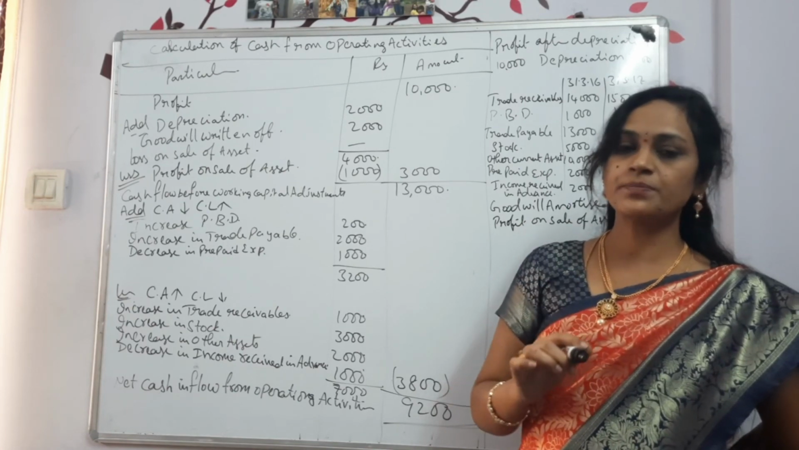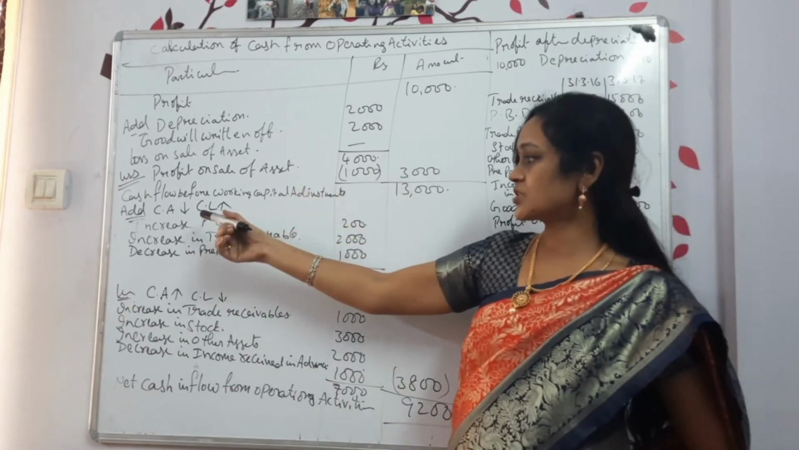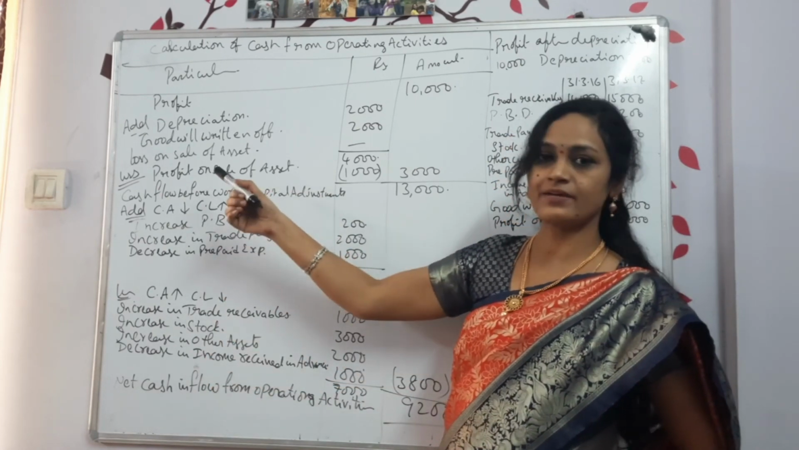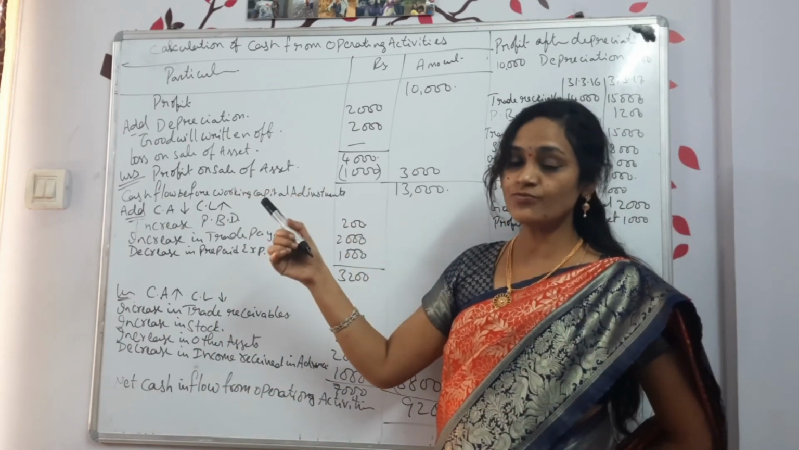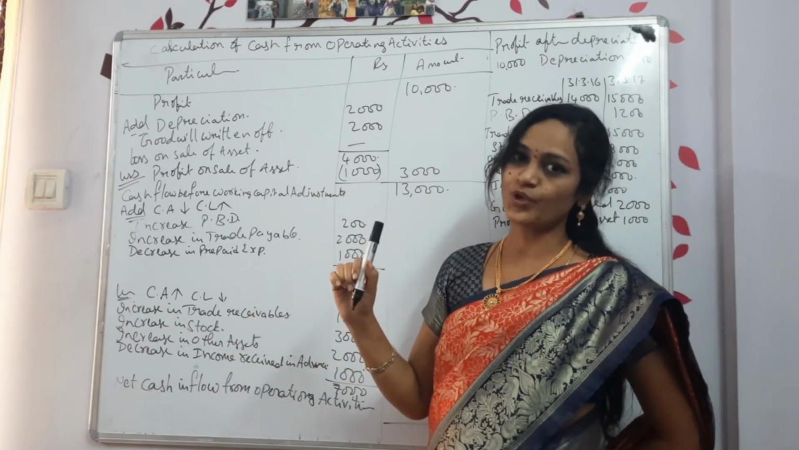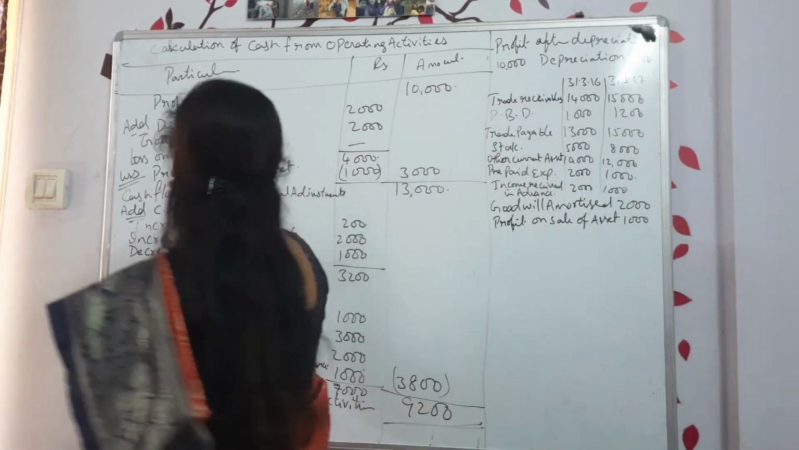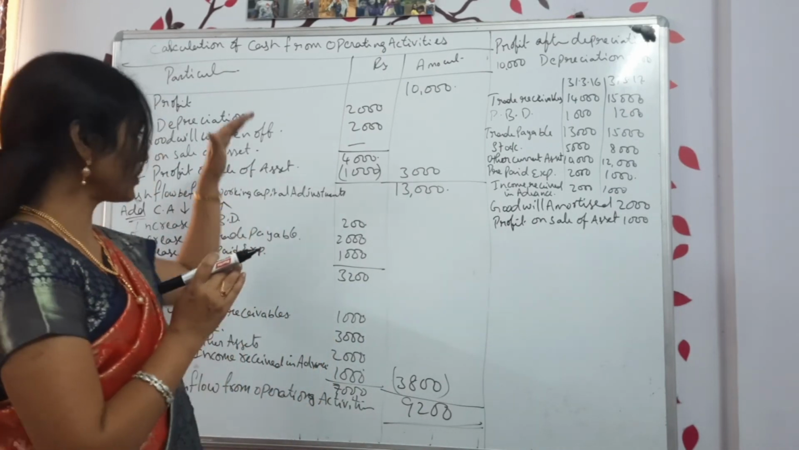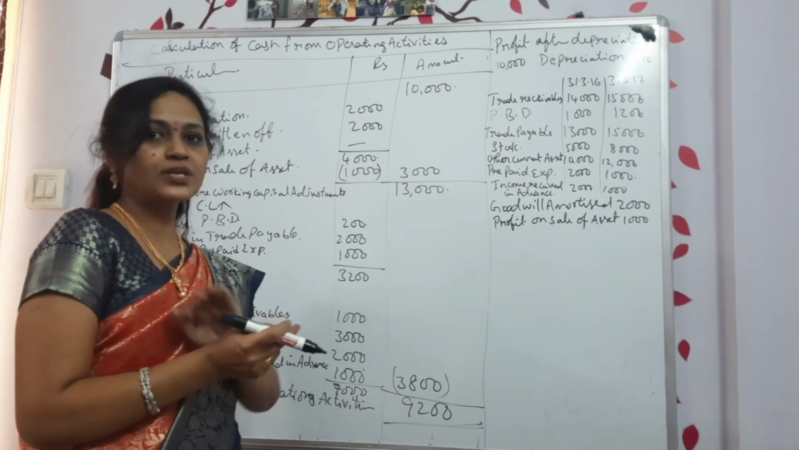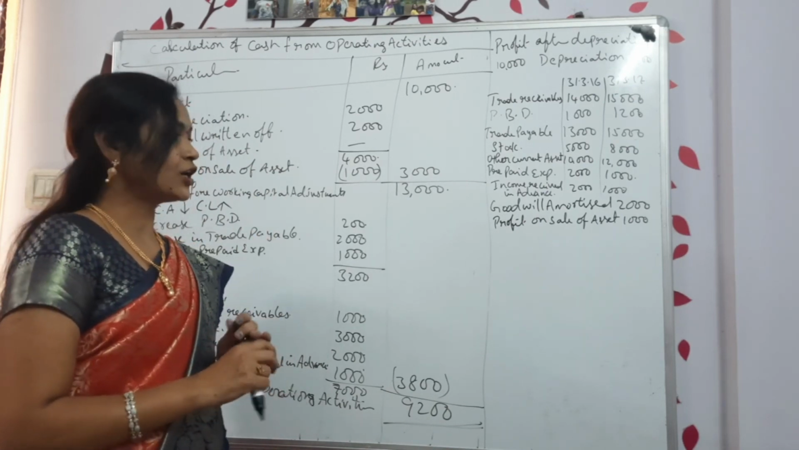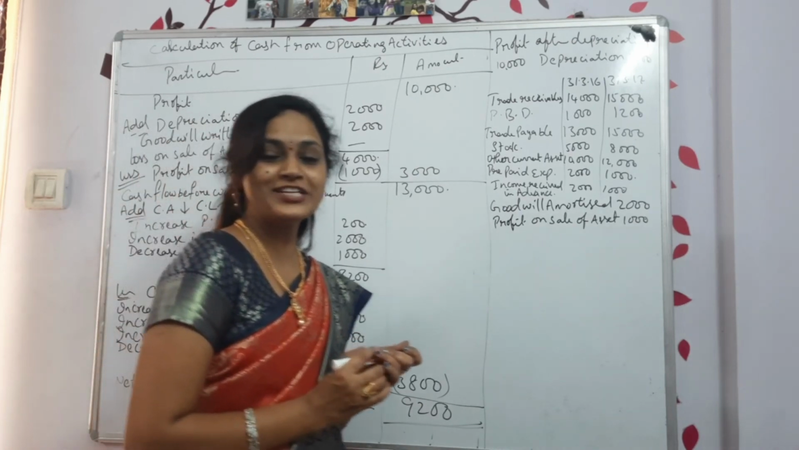Now mainly keep in mind: any current asset increases, you subtract. Current asset decreases, add. Current liability increases, we are going to add. Current liability decreases, you have to subtract. First we start with the profit. Then depreciation, goodwill written off: if it is there, add them. If it is not there, just leave it off. No need to do anything. Clear? All of you clear with cash from operating activities?